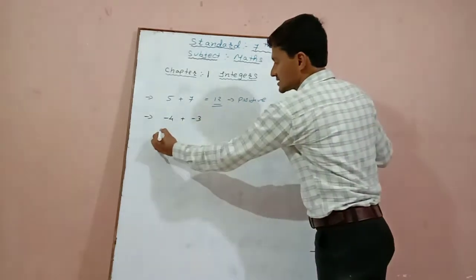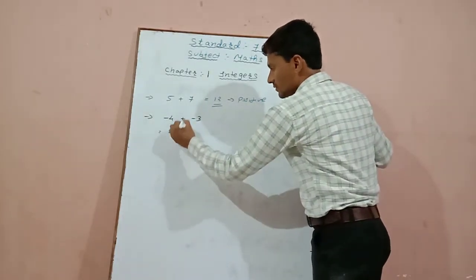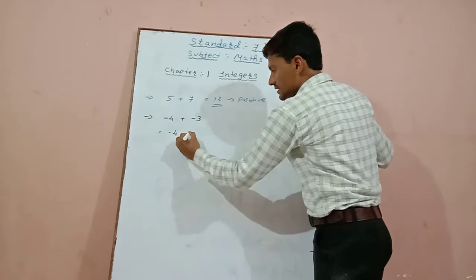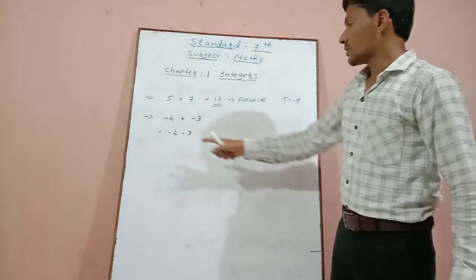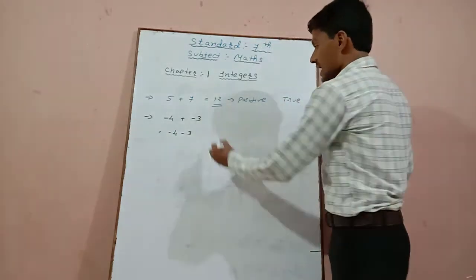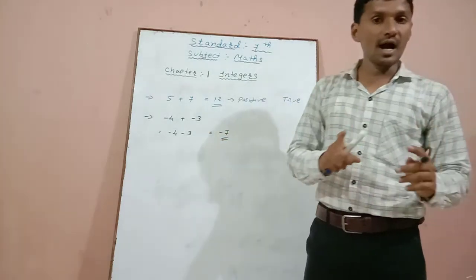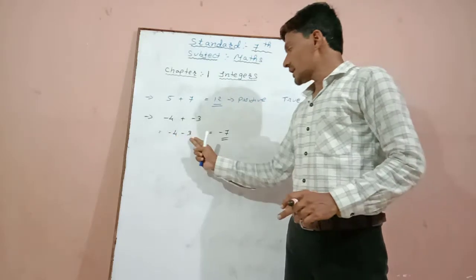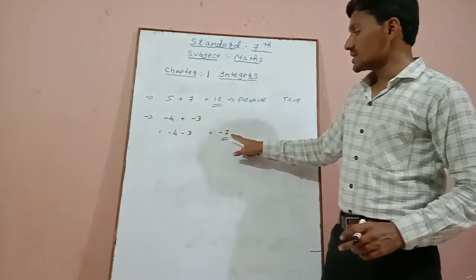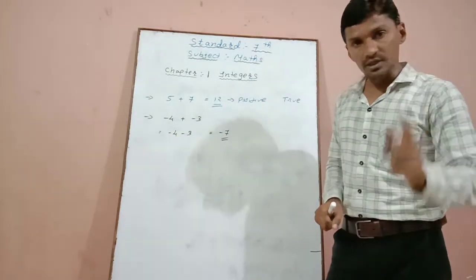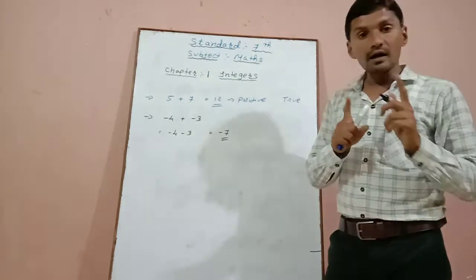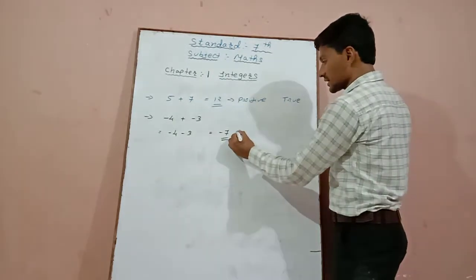Now compare this sign. -4 plus -3. So minus plus minus, answer will be -7. That means when we are adding two negative numbers, the answer is negative, not positive. That means second statement is incorrect.